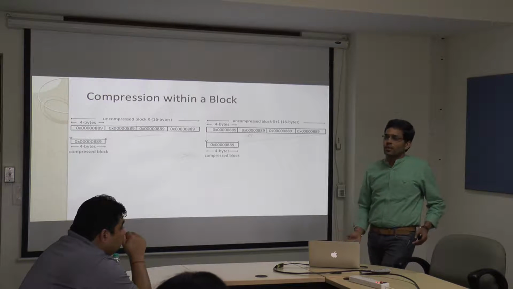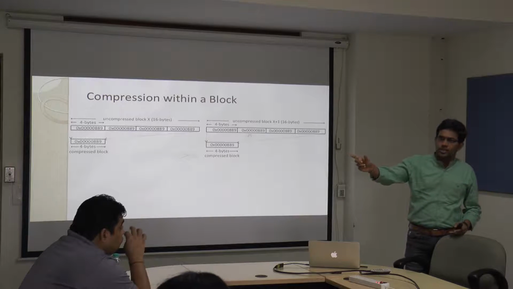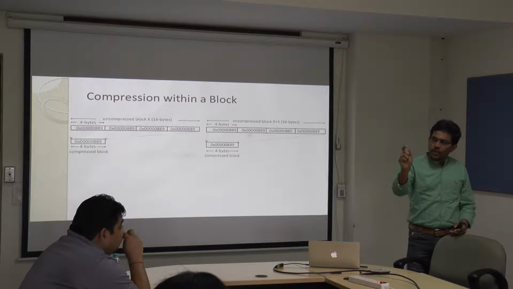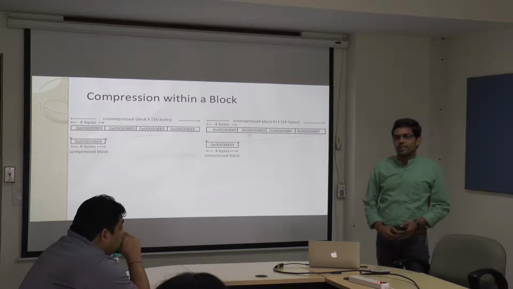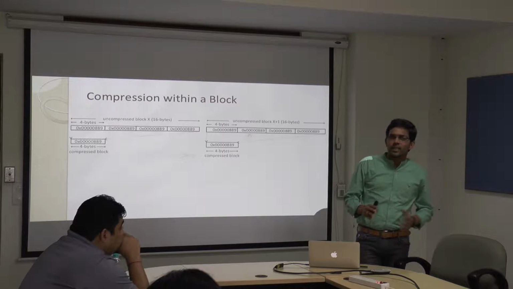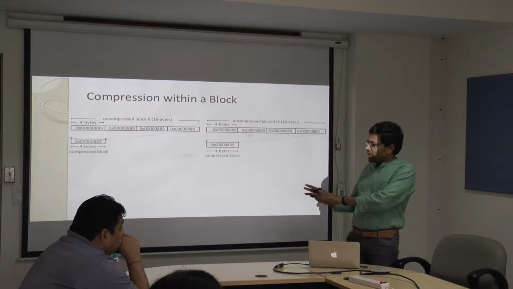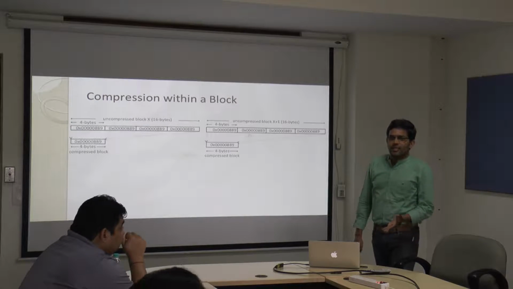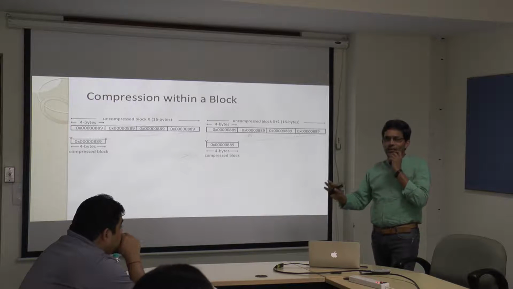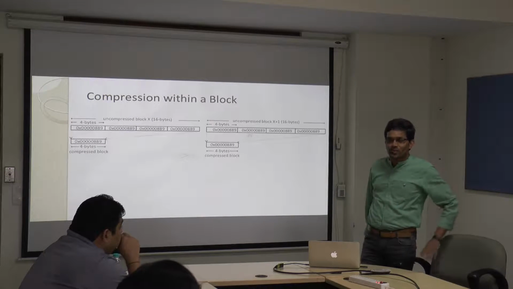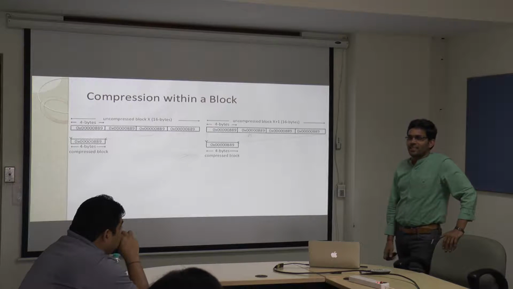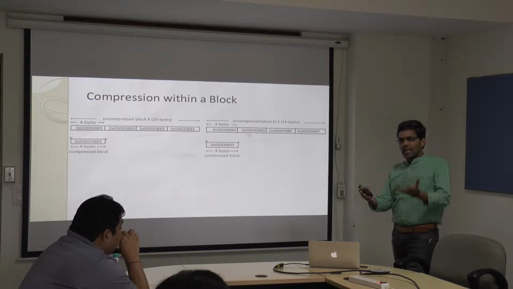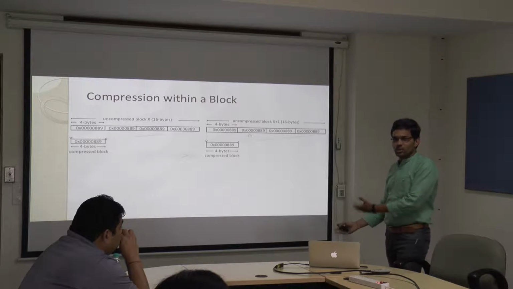If it is not compressible, I just look for a 64-byte space. If it is compressible into 8 bytes, I look for a victim which can fit into 8 bytes. From the architectural research point of view, all these are not in the critical path. So you have some time for all the overhead work, because multiple things are happening in an overlapped fashion, and this will take care of it.